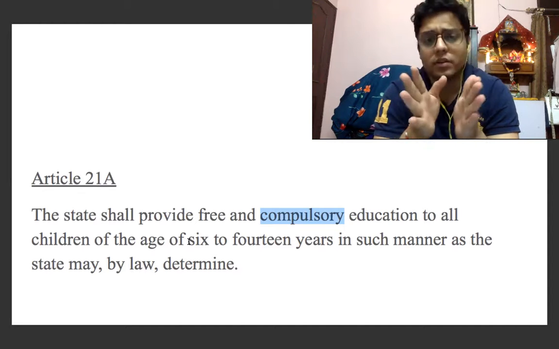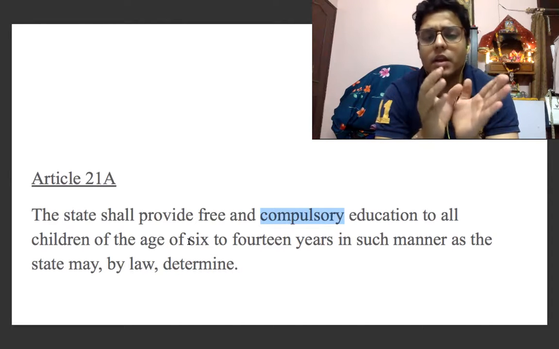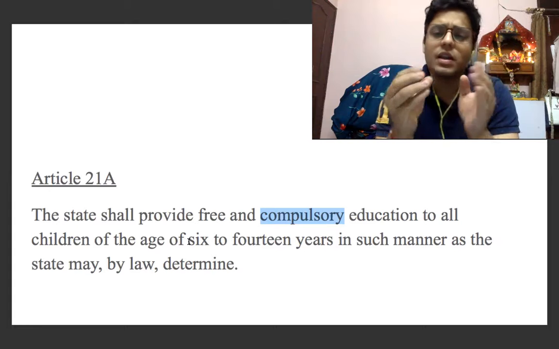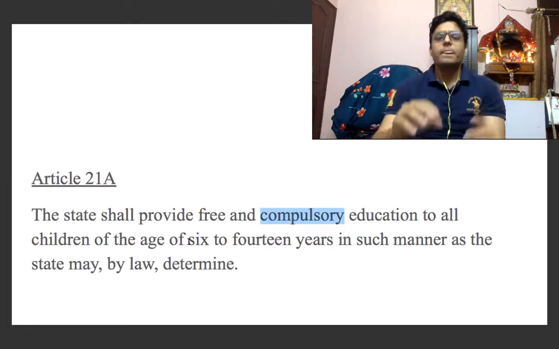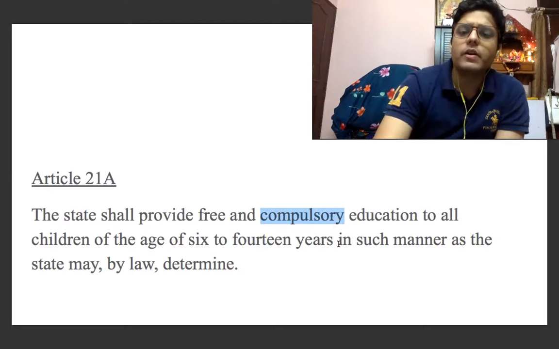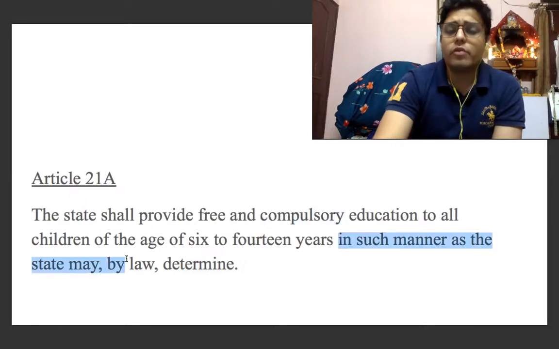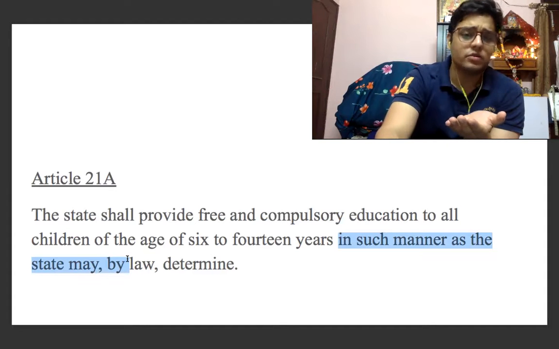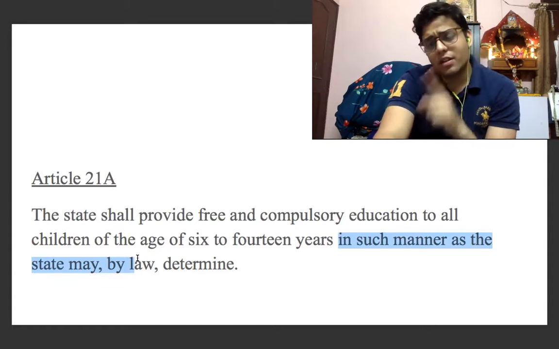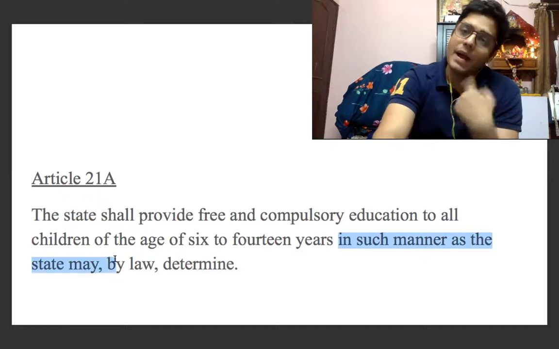And after this, providing for this free and compulsory education for the kids of 6 to 14 years, it has been left to the state how it is going to do that. So in this way, a bit of liberty is provided to the state to decide how they are going to ensure free and compulsory education to children between the age of 6 to 14 years, in such manner as the state may by law determine.